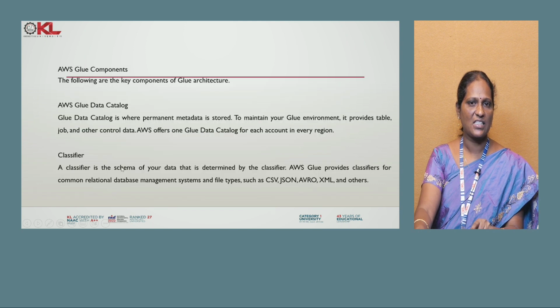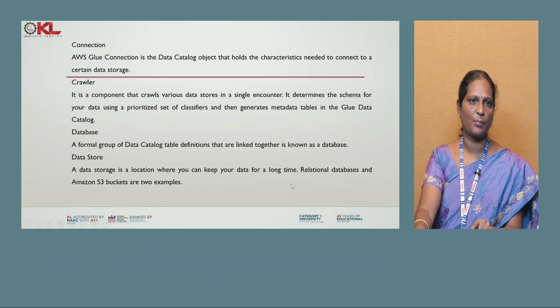And what is a classifier? You can determine a classifier using common formats like CSV files, JSON files, Avro files and XML files. These are the most common classifications done by AWS Glue, in which the data should be categorized in the data catalog, like CSV, JSON, Avro and XML files.